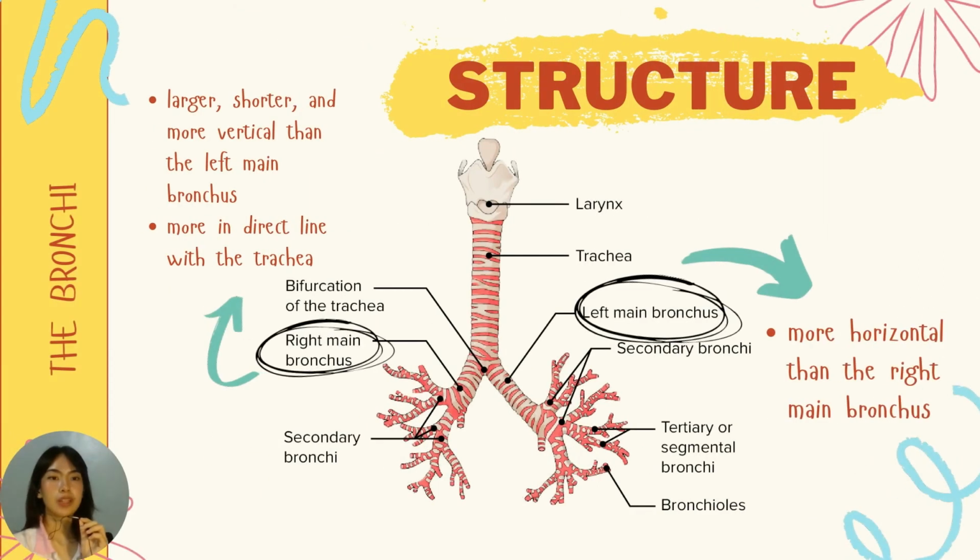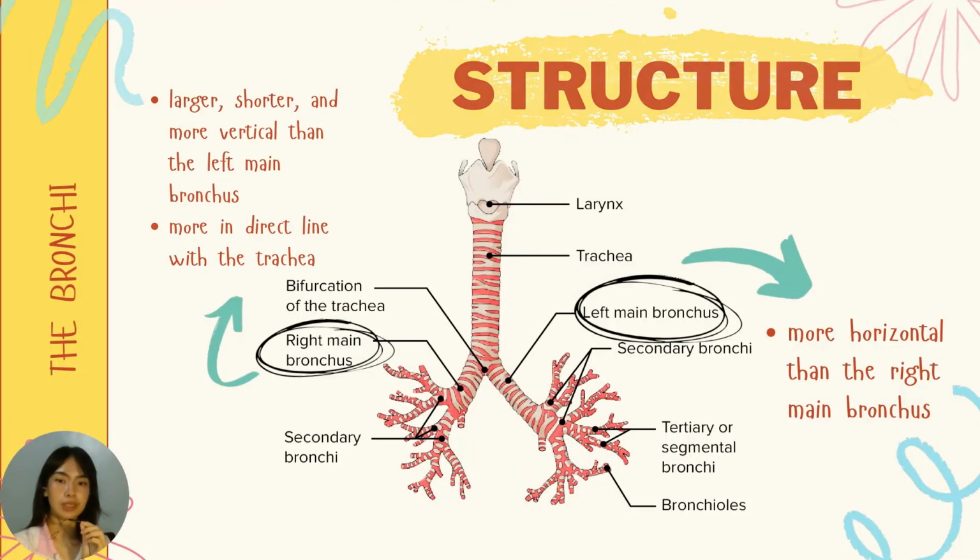Our heart has displaced the left main bronchus, which appears to be more horizontal than the right main bronchus, while the right main bronchus is larger, shorter, and more vertical as compared to the left main bronchus, and is more in a direct line with the trachea. Foreign things that enter the trachea frequently lodge from the trachea to the main bronchi. The major bronchi, like the trachea, are lined with pseudostratified ciliated columnar epithelium and supported by C-shaped cartilage pieces.